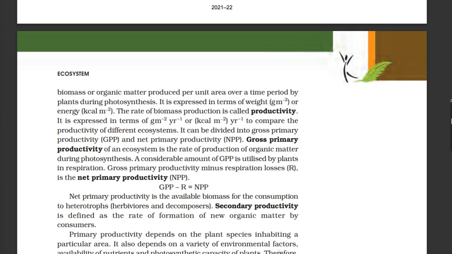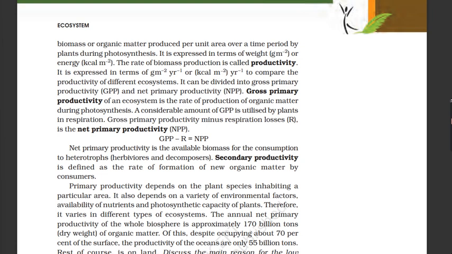It can be divided into gross primary productivity, GPP, and net primary productivity, NPP. Gross primary productivity of an ecosystem is the rate of production of organic matter during photosynthesis. A considerable amount of GPP is utilized by plants in respiration. Gross primary productivity minus respiration losses, R, is the net primary productivity, NPP. GPP - R = NPP. Net primary productivity is the available biomass for consumption by heterotrophs, herbivores, and decomposers. Secondary productivity is defined as the rate of formation of new organic matter by consumers.